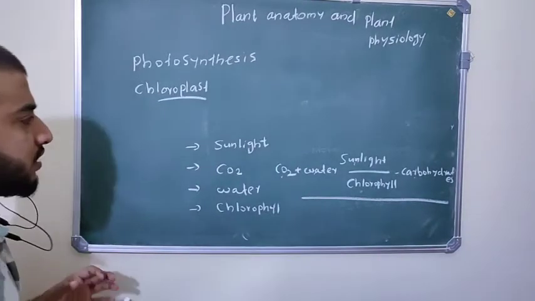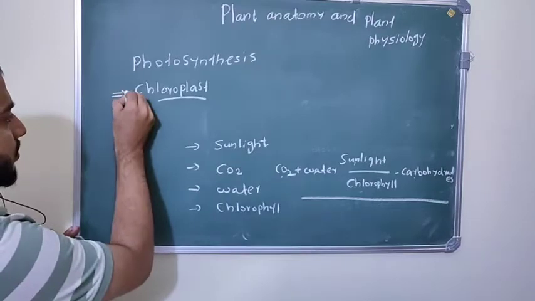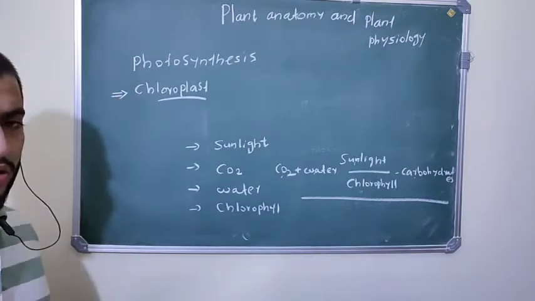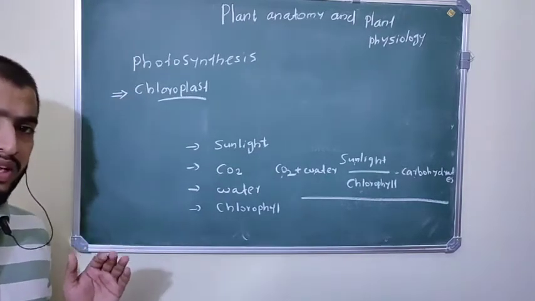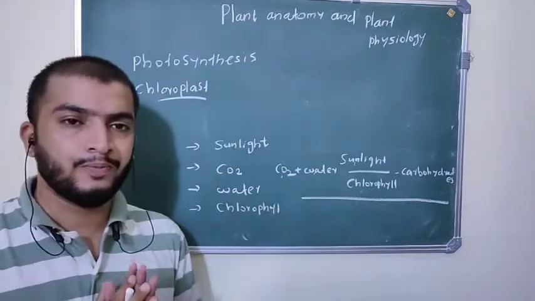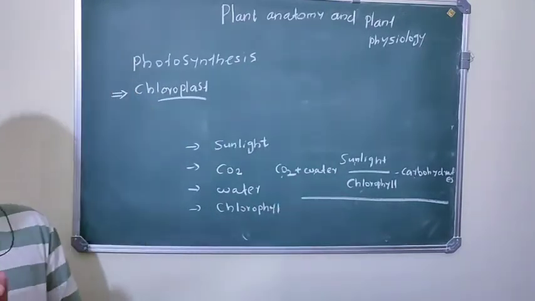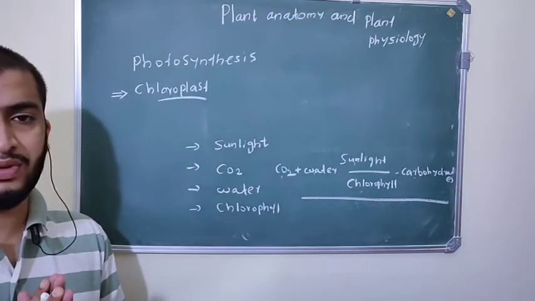This photosynthesis takes place in the cell organelle called the chloroplast. The chloroplast has the green pigment called chlorophyll. So inside the chloroplast, photosynthesis takes place.